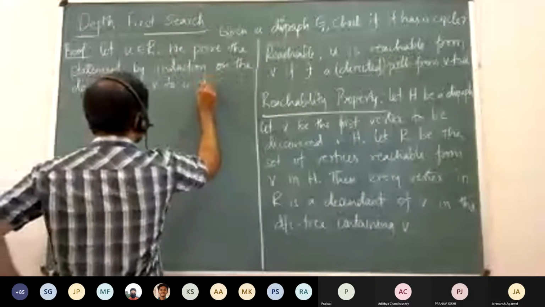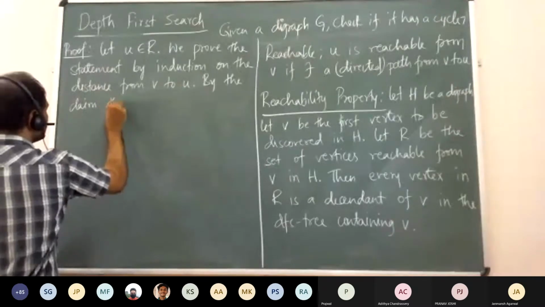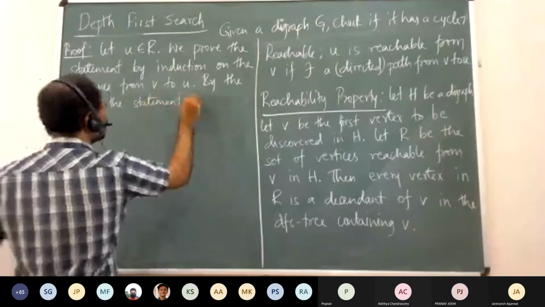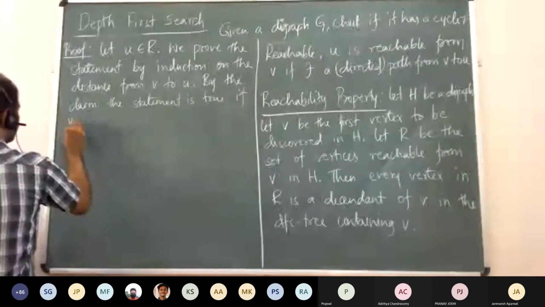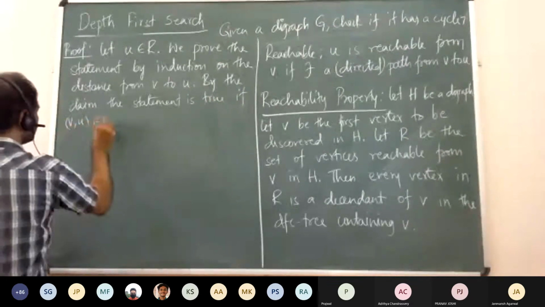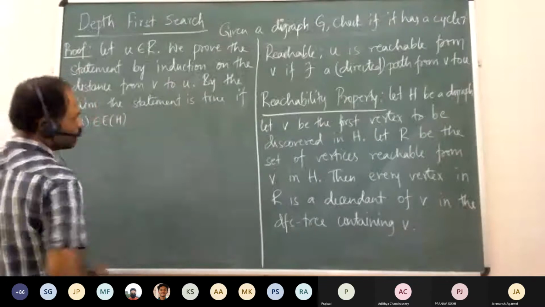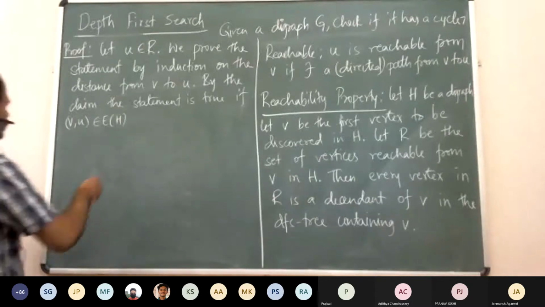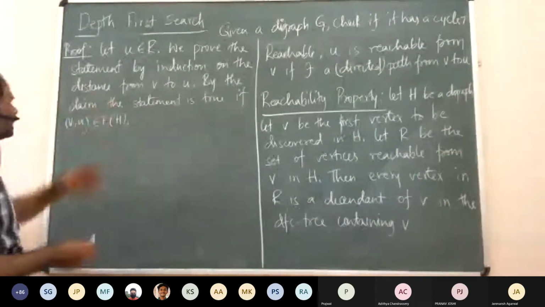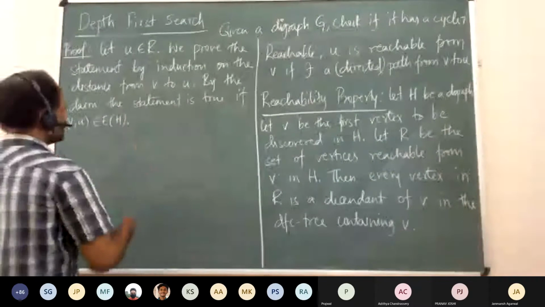So by the claim, the statement is true if VU is an edge of H. If it is an edge, it is at distance 1 and the previous claim proved it. Now by inductive hypothesis, assume the statement to be true for all vertices at distance at most, say, k.